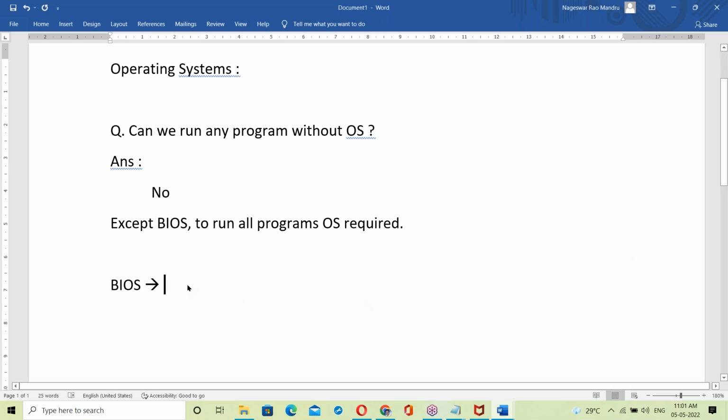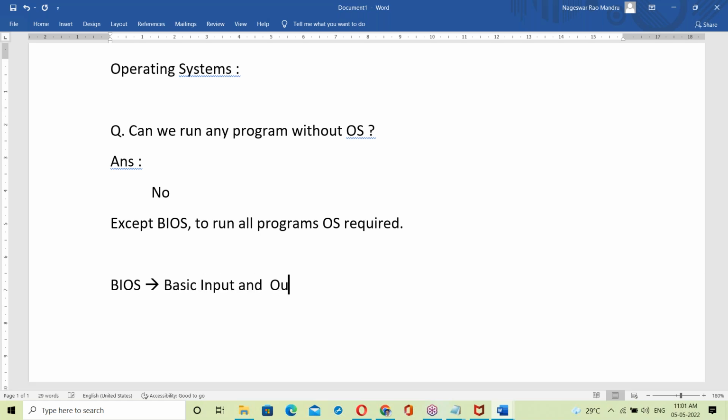Good, Saurabh. BIOS stands for Basic Input Output System.